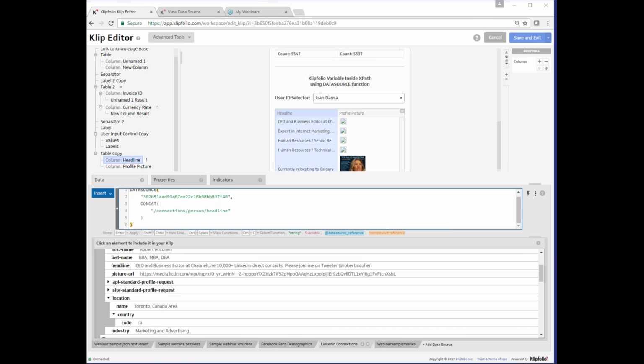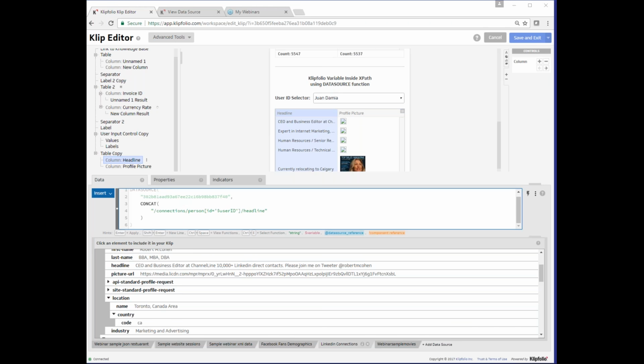Then I will need to add in the condition that we're looking at. The condition is done at the person level. It is checking that the ID is equal to the variable user ID. For now, just use the word user ID as a placeholder, as we are about to replace it with the actual Klipfolio function. So it's going to be person, and as always, we have square braces for our condition, where ID is equal to user ID. And as always, for a variable in Klipfolio, we have the $ sign to indicate that it's a variable.